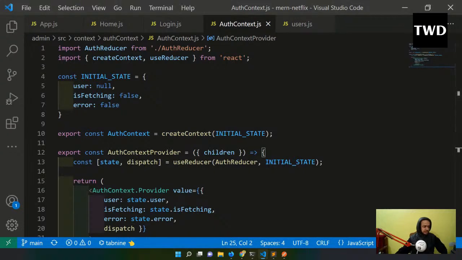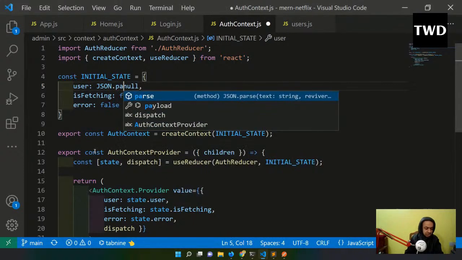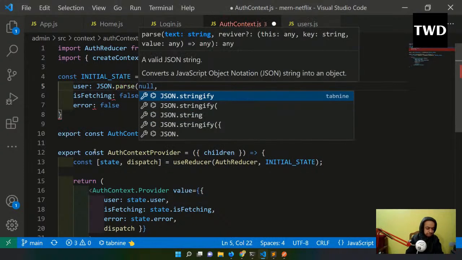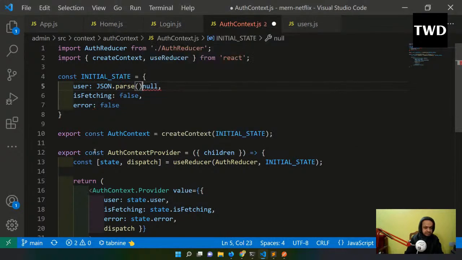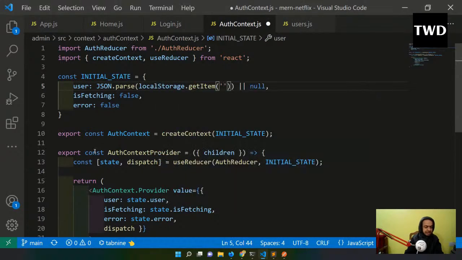I will make it JSON.parse, or null, JSON.parse localStorage.getItem user or null. Fetching false, and that is done.